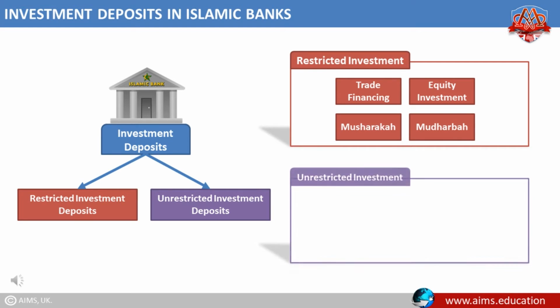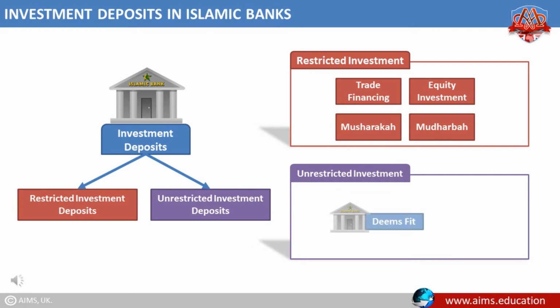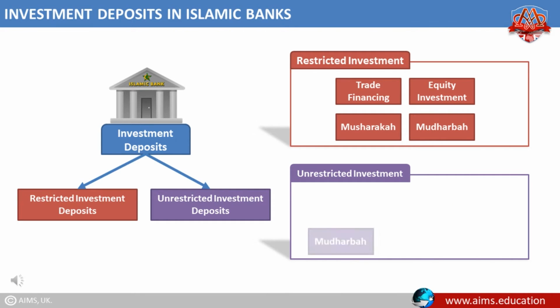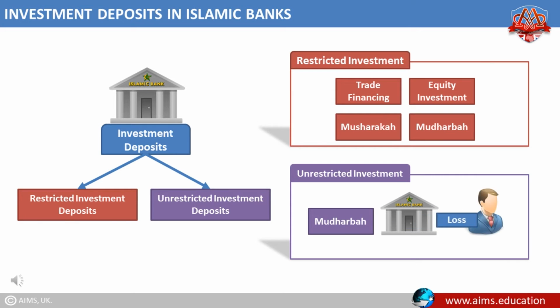In case of an unrestricted investment depositor, the bank acts as it deems fit, and the bank's participation depends on the mode of investment. For example, in musharaka, the bank shares both profit and loss, and in mudaraba, financial loss is passed to the depositors.